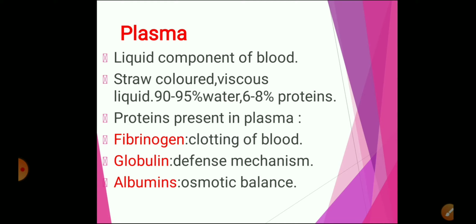Albumins maintain osmotic balance by transporting minerals in and out of the blood. Whereas globulins help in the body's defense mechanism. And fibrinogen is crucial for the clotting of blood. So you have to remember the three types of proteins found in plasma and their functions.